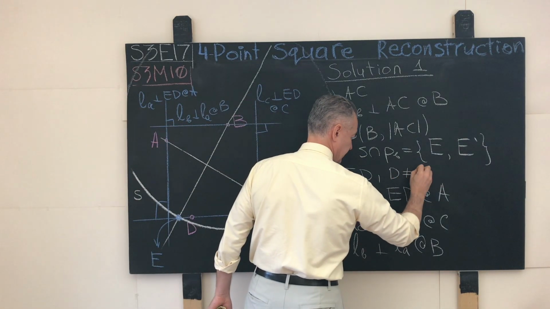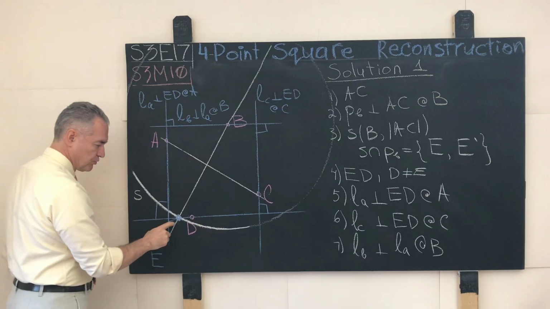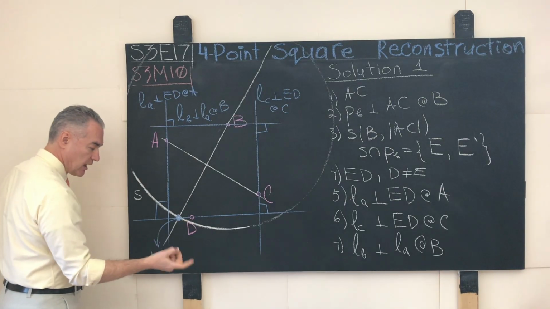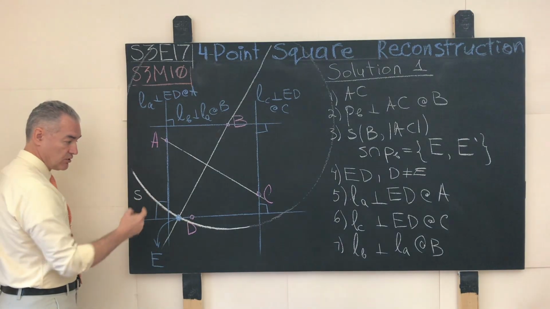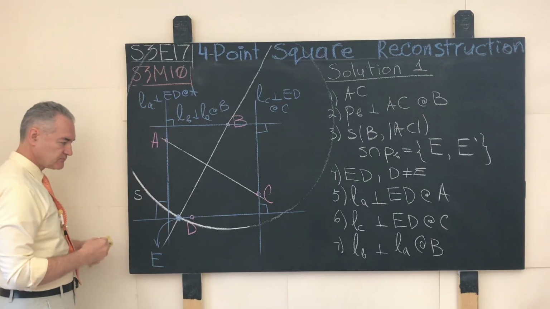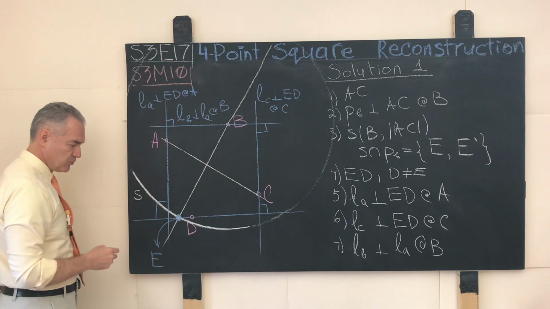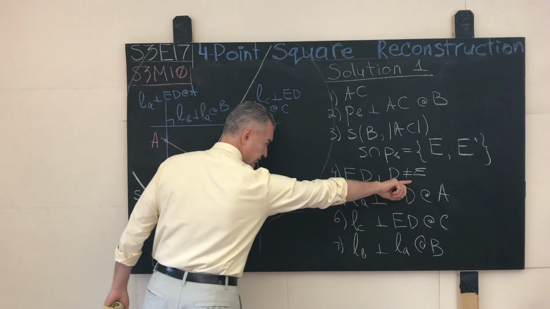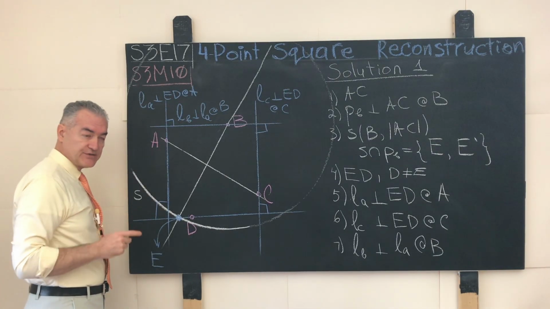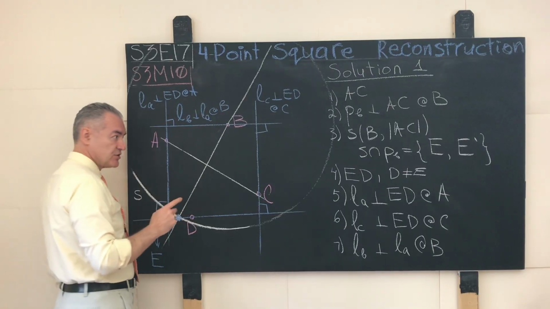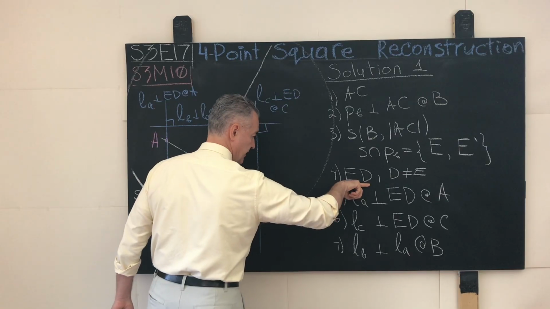Once we have the point E, assuming that the point D is distinct from the point E, we snap a unique straight line through the points E and D. If it so happens that the points D and E coincide, this is one and the same point, then the number of solutions of this problem becomes not interesting, because there will be uncountably infinitely many such squares. So for now, we consider the interesting case when the number of solutions is finite, and all these solutions can be enumerated as such. Assuming that the point D is distinct from the point E, we snap a straight line ED, and after that the game is over.